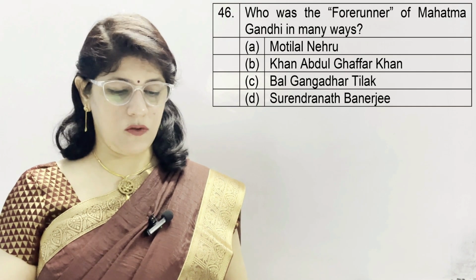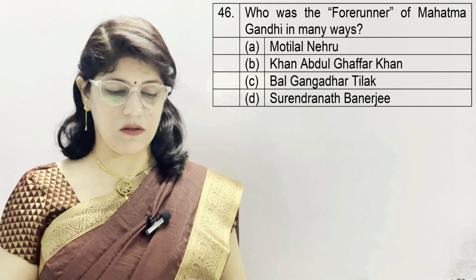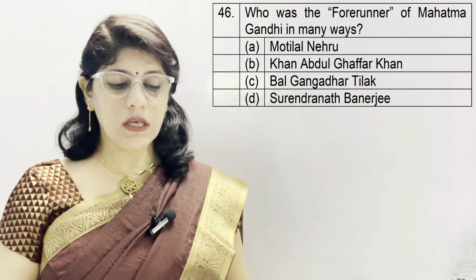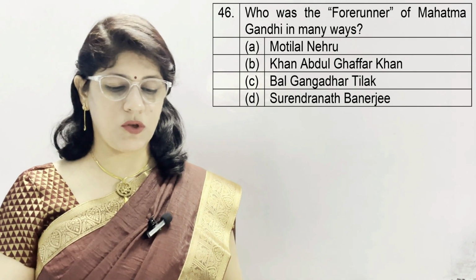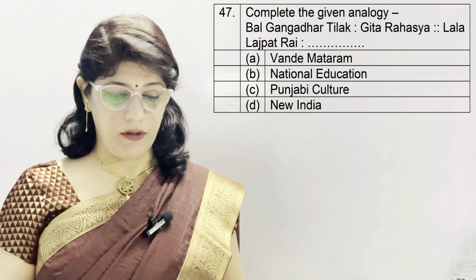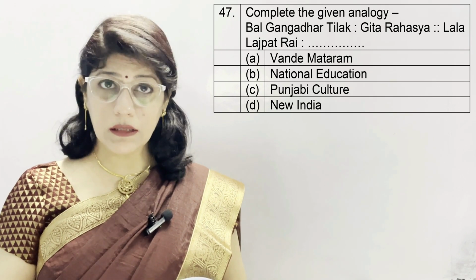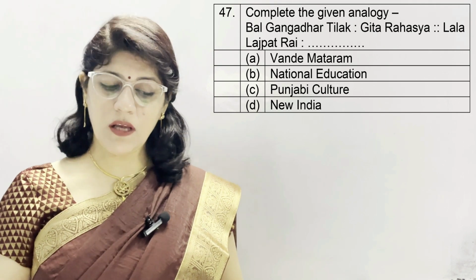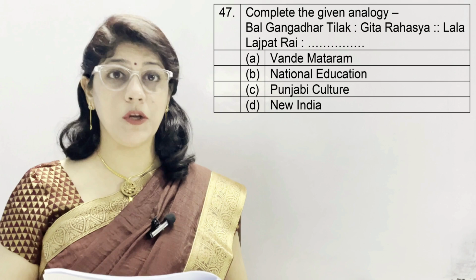Question number 46. Who was the forerunner of Mahatma Gandhi in many ways? A. Motilal Nehru, B. Khan Abdul Ghaffar Khan, C. Bal Gangadhar Tilak and D. Surendranath Banerjee, and the correct option is Bal Gangadhar Tilak. Question number 47. Complete the given analogy. Bal Gangadhar Tilak, Geeta Rahasya, Lala Lajpat Rai. A option Vande Mataram, B. National Education, C. Punjabi Culture and D. New India.